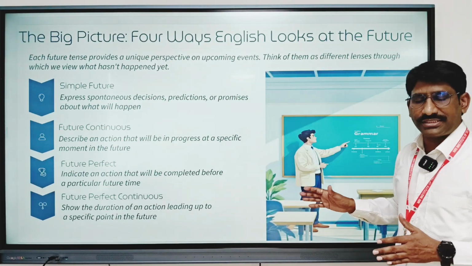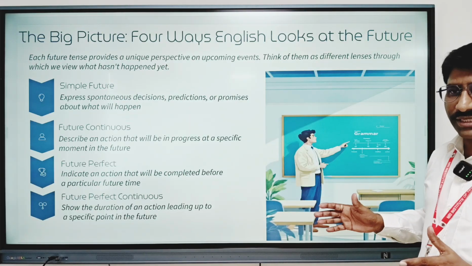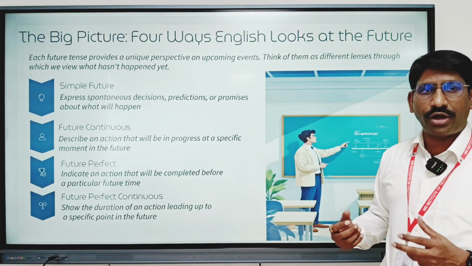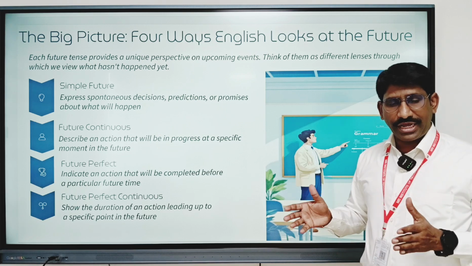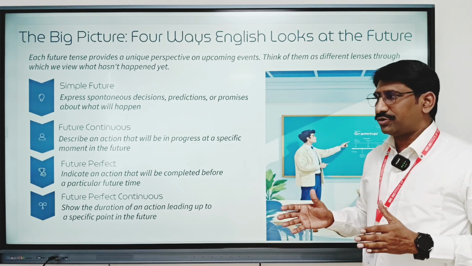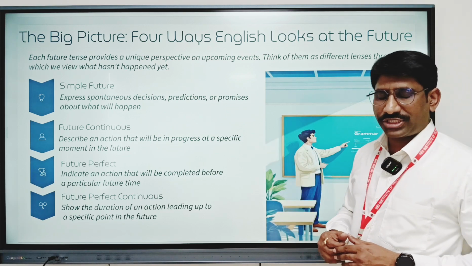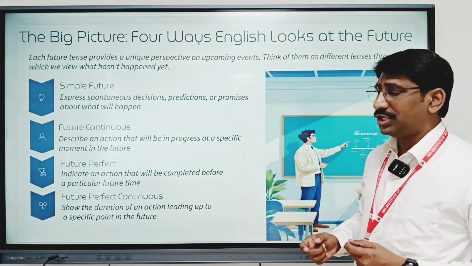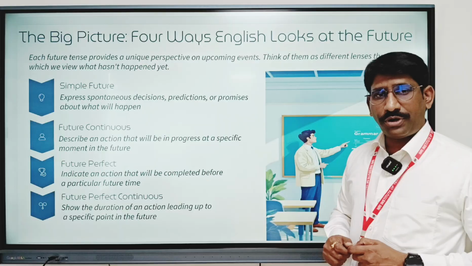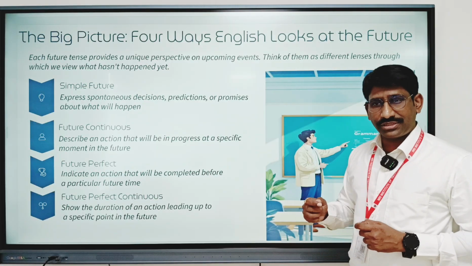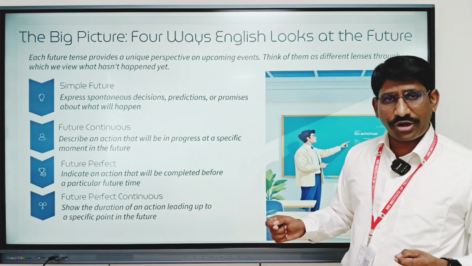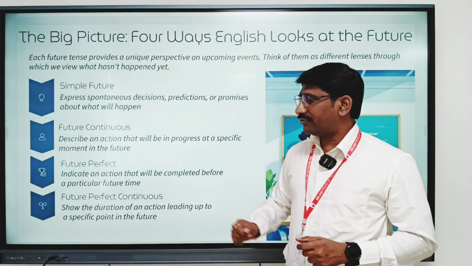So this is the big picture. Future tense has 4 different aspects. Each of them helps us to communicate one particular idea about the future. Suppose you're talking about your predictions or spontaneous decisions you take on the spur of the moment, you can use simple future. But if you want to talk about an action that is going to happen or be in continuation at some particular point in the future, you can use future continuous.